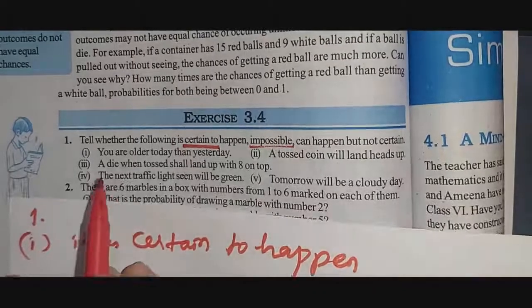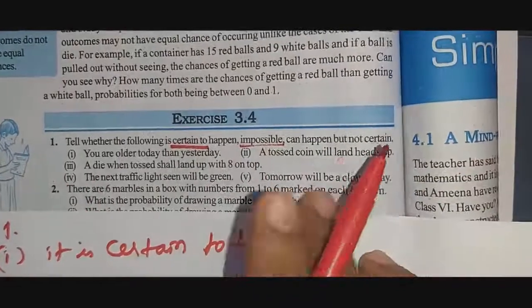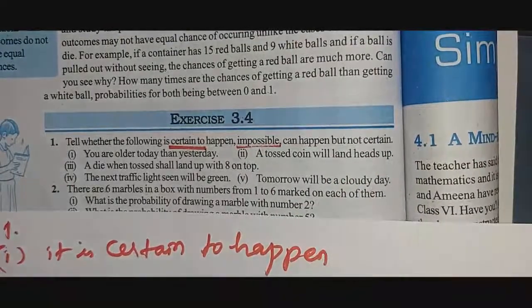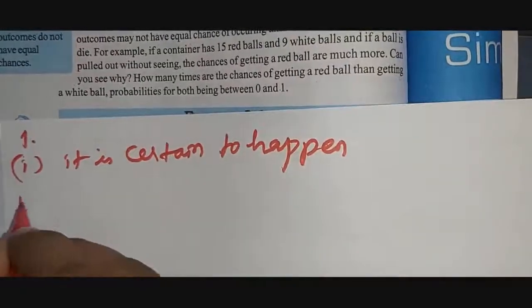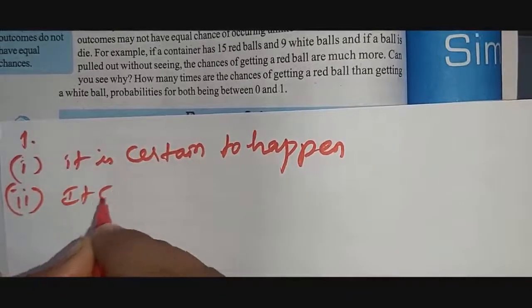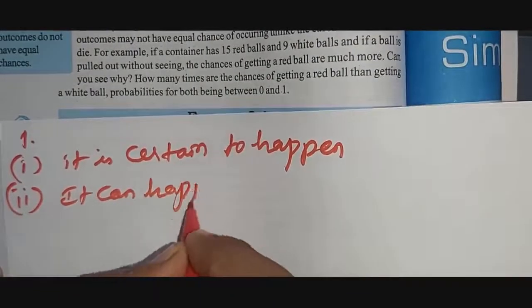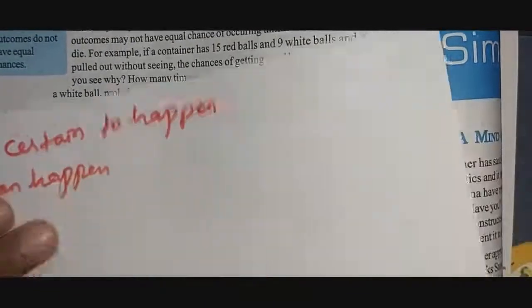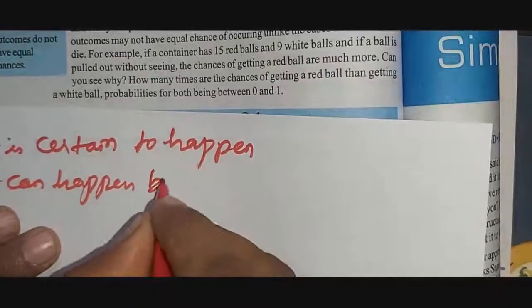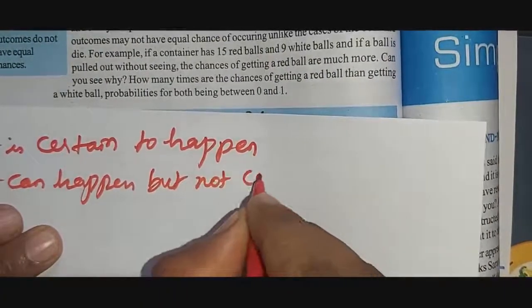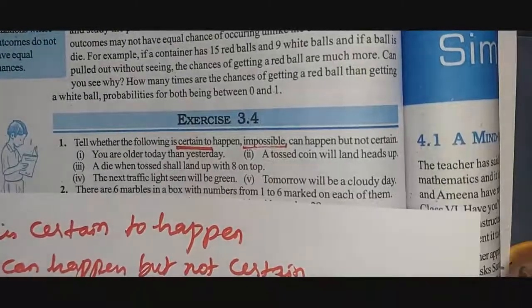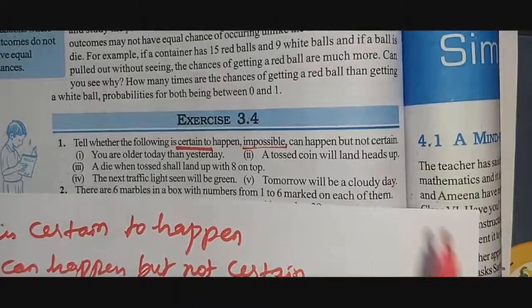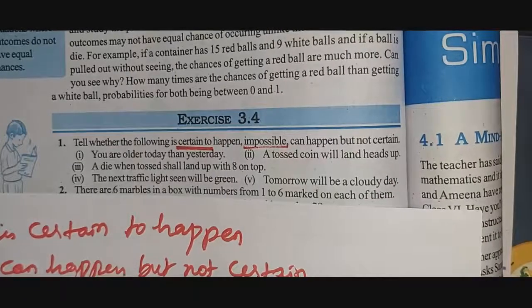See, the second question: a tossed coin will land heads up. It can happen, but not certain, right? Second one solution: it can happen, but not certain. Maybe heads come up, head or tail, so it is not certain, not sure.